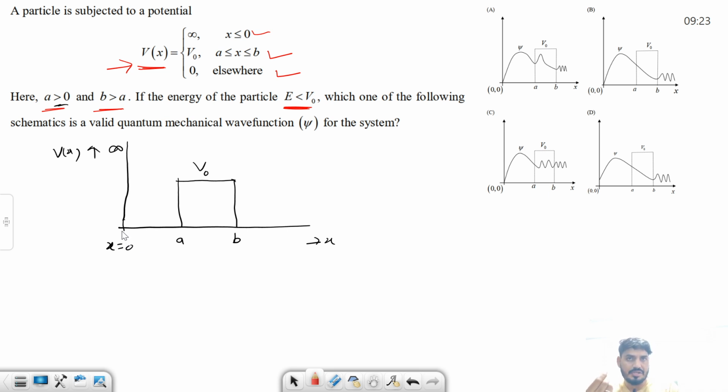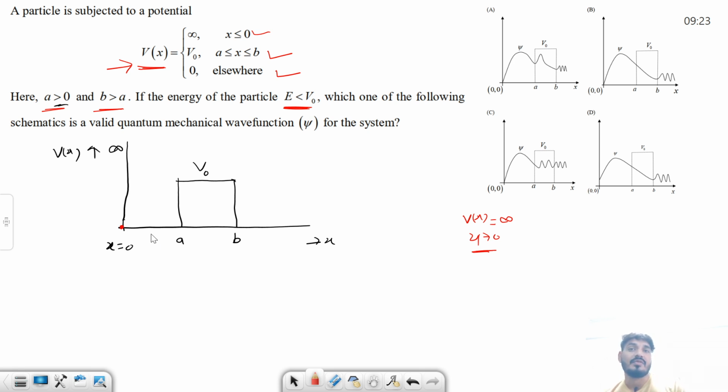At x is equals to 0, the potential Vx is infinite. And this we already know, whenever potential is infinite, the wave function is always 0 at that point of time. So that means at x is equals to 0, potential is infinite. That means wave function is 0. ठीक है, याद रखने काम आएगा, मैं आगे बताऊंगा कैसे हुआ है.